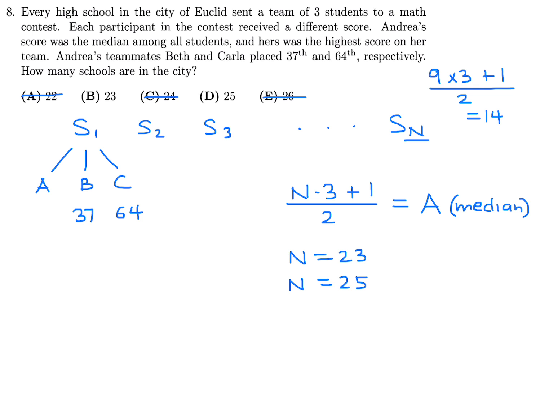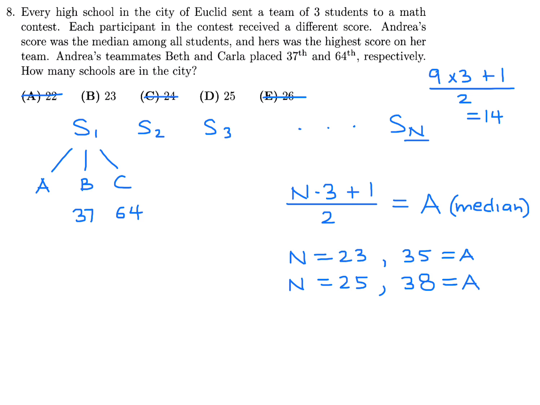Well, if n is 23, let's calculate what a is. If it's 23, a will be 35, right? 23 times 3, 69 plus 1, 70. 70 divided by 2 is 35. And then if it's 25, that's going to be 76 divided by 2, 38. So this represents a for 23 and 25 respectively.